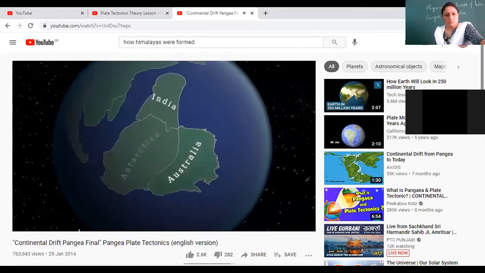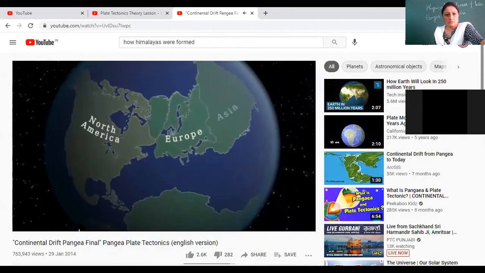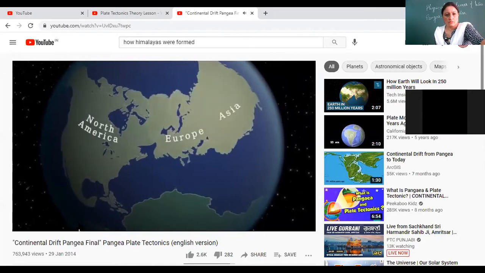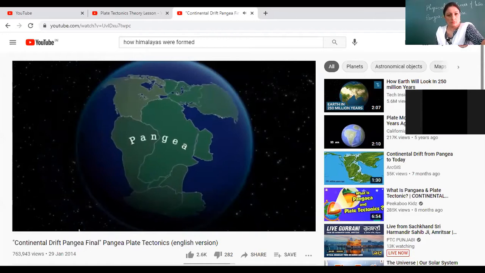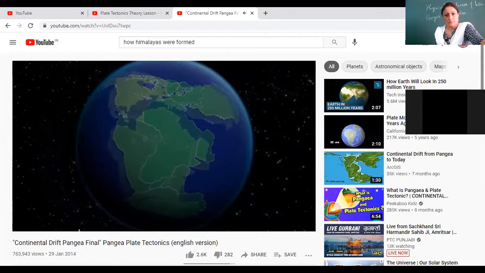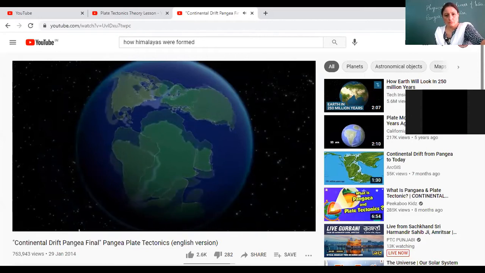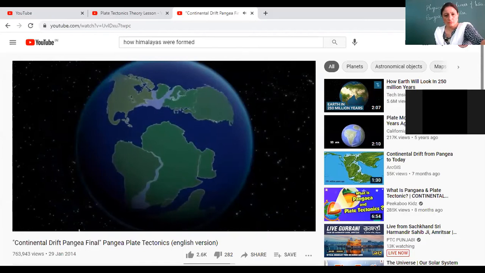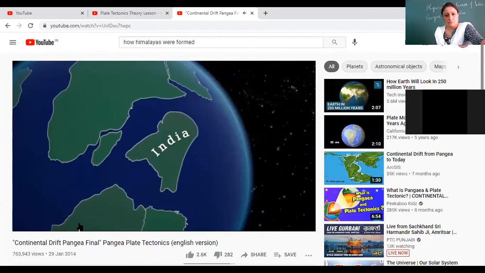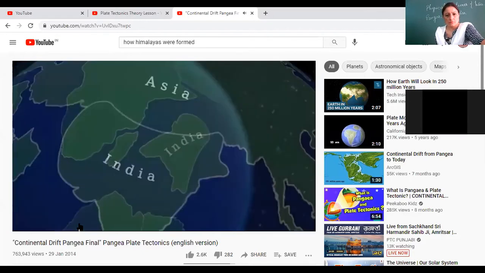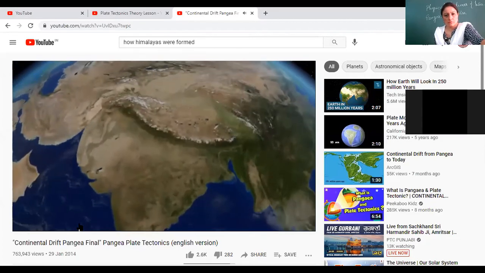India, Australia, and Antarctica form a second. North America, Europe, and Asia make a third. 225 million years ago, the supercontinent Pangaea exists. As Pangaea splits into 3 large pieces, the Atlantic Ocean starts to form. India starts its race to collide with Asia. As the continents take their current locations, India and Asia collide, and the Himalayas and Mount Everest appear.